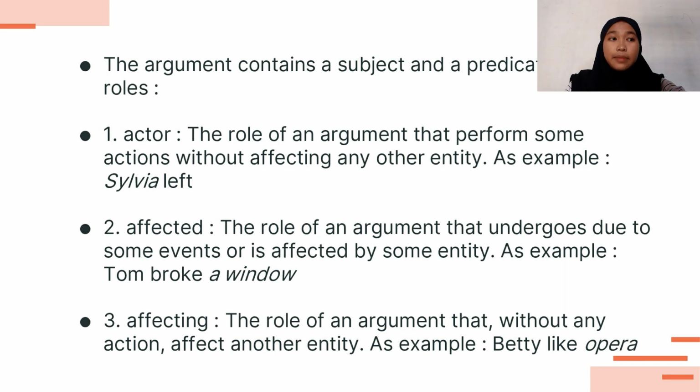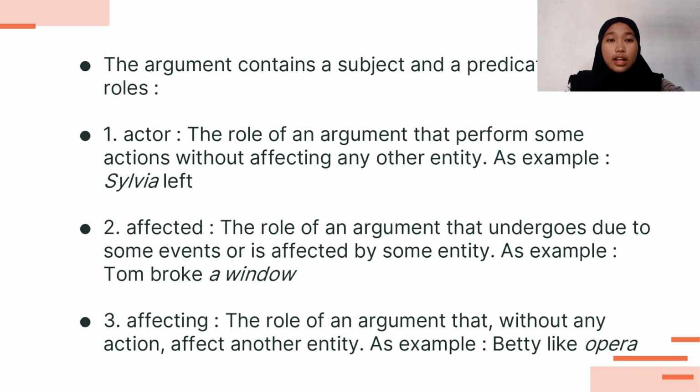The argument contains a subject, and a predicate in the roles. Number 1, actor. Actor is the role of an argument that performs some action without affecting any other entity. As an example, Sylvia left. Number 2, affected. Affected is the role of an argument that undergoes change due to some event or is affected by some entity. As an example, Tom broke a window.